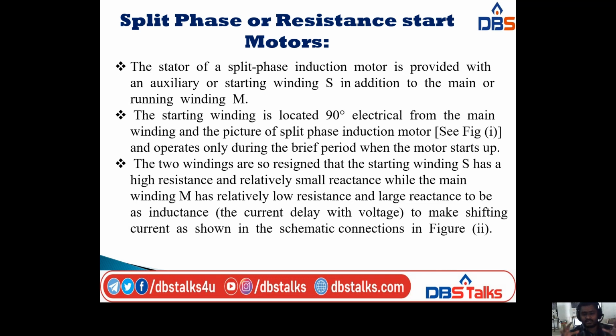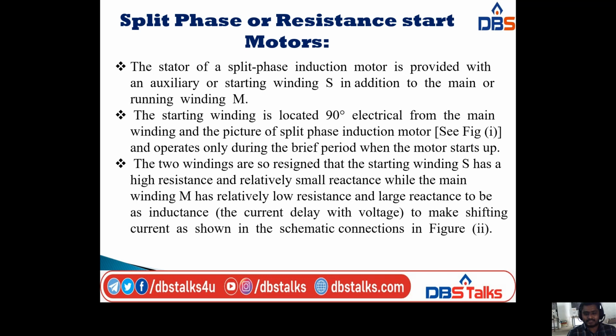Okay, so here we are using two windings, one is the main winding and another one is the auxiliary winding. Here I am explaining the auxiliary winding, that is the starting winding. It has a high resistance and relatively small reactance, while the main winding M has relatively low resistance and large reactance.